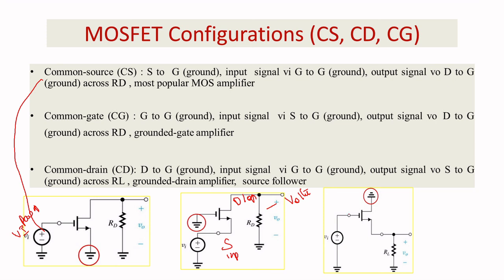When you go for a common drain, the drain will be common, your input will be the gate and the output will be the source. This is called common drain configuration. So this is a different type. In most conditions you will be using the common source configuration only, but you want to understand the difference, right? When you go for a common source, it can be used as a power amplifier. When you go for a common gate, it can be used as a voltage amplifier. When you go for a common drain, it can be used as a current amplifier. The other popular name for common drain is source follower.